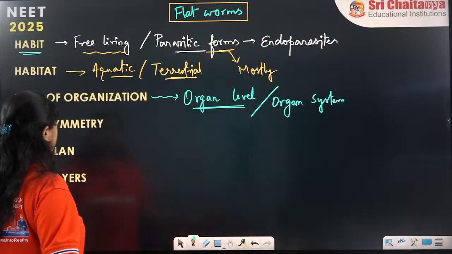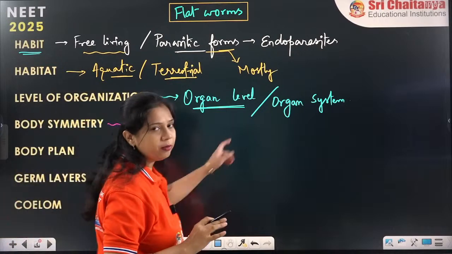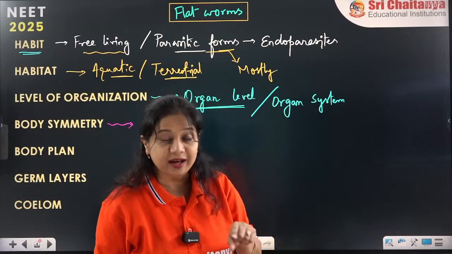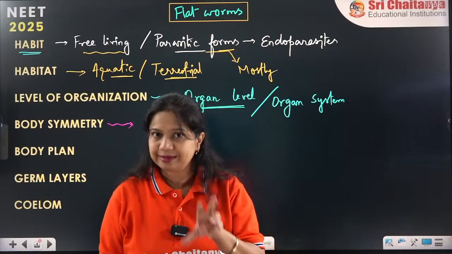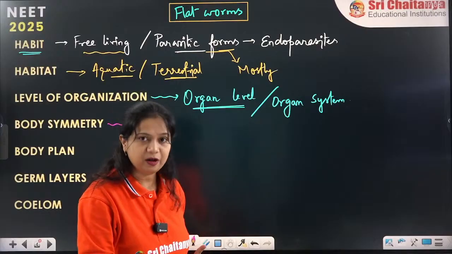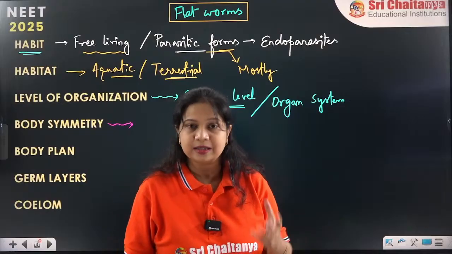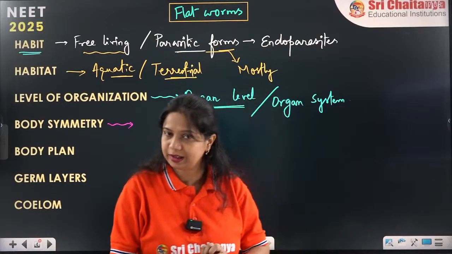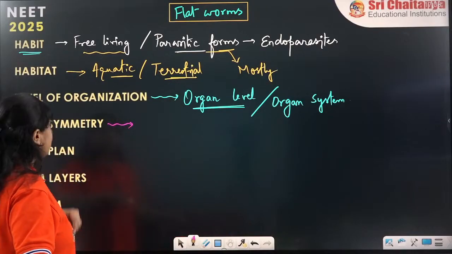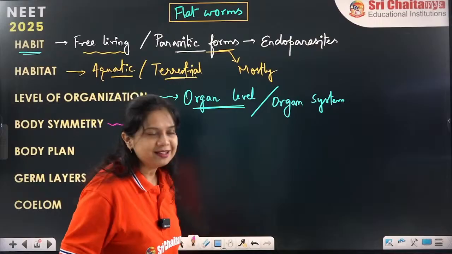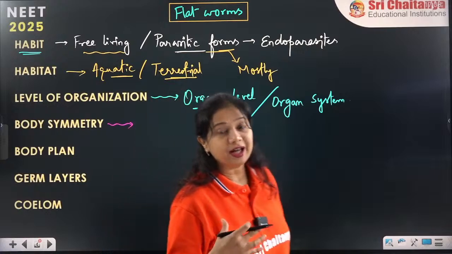Alright. Now, the body symmetry. Remember this point, everybody: in NCERT summary, they have given it as organ system, whereas when you are actually reading the chapter, they have given it as the organ level of organization. Both of them are correct depending on the example they have taken. Some of the examples show organ level, some of them show organ system level. Alright. Okay. Now body symmetry, yes, everyone has started answering again. I am very proud of you all that you have understood the topic.